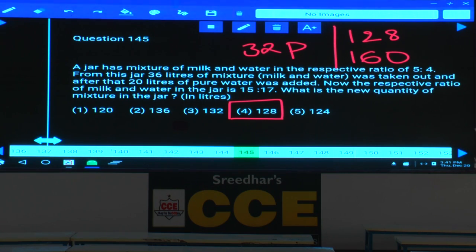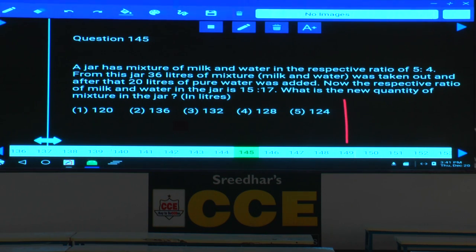I'll tell you one more thing, how to verify it. Suppose there are two options which are multiples of 32. 32 three times, how much is that? 96. 32 four times is 128. This is after replacement. Suppose these two options are available in the options.